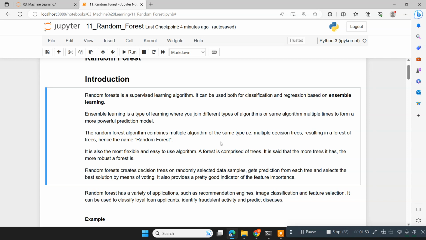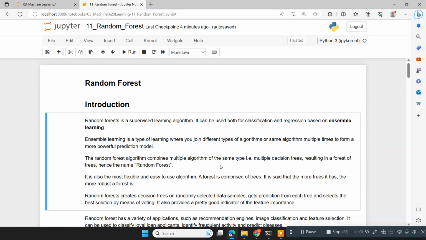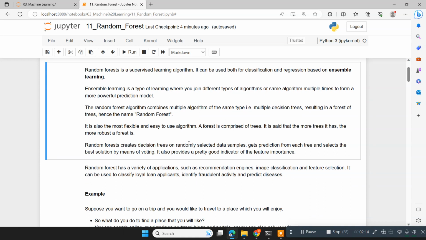So here we are going to generate a set of trees, so that's why the name is random forest. What is the meaning of forest? A forest is nothing but a set of trees. So trees are constructed randomly, so that's why the name is random forest. Random forest creates a set of decision trees on randomly selected data samples, and then the prediction from each tree is considered, and then voting is done. Whichever tree gives the better results, that is the final selection.